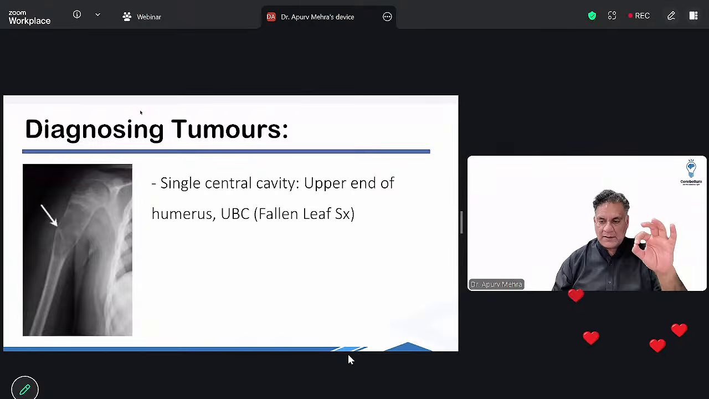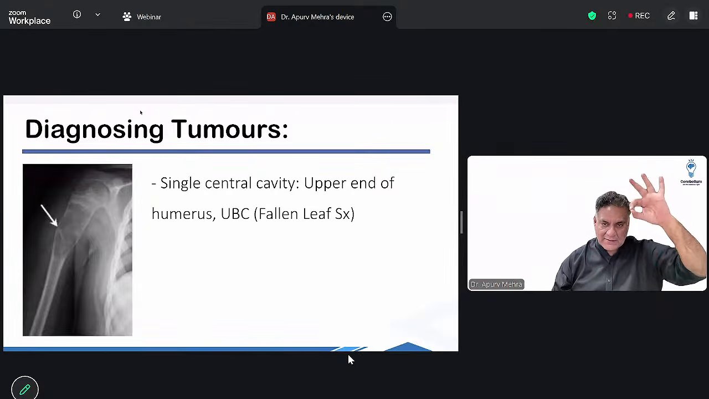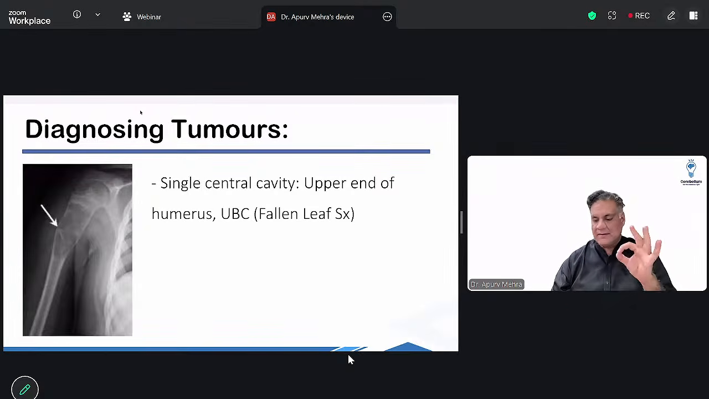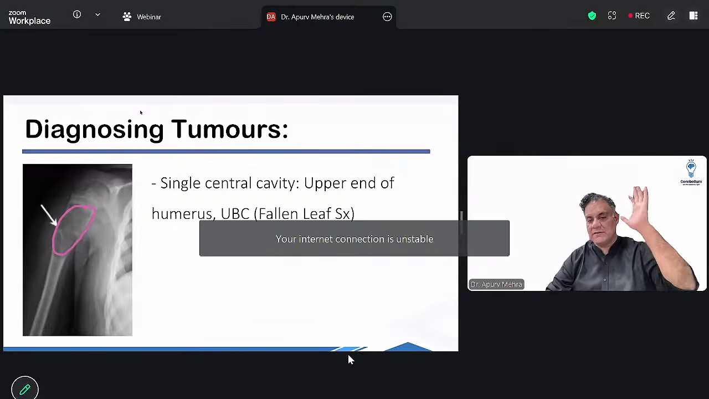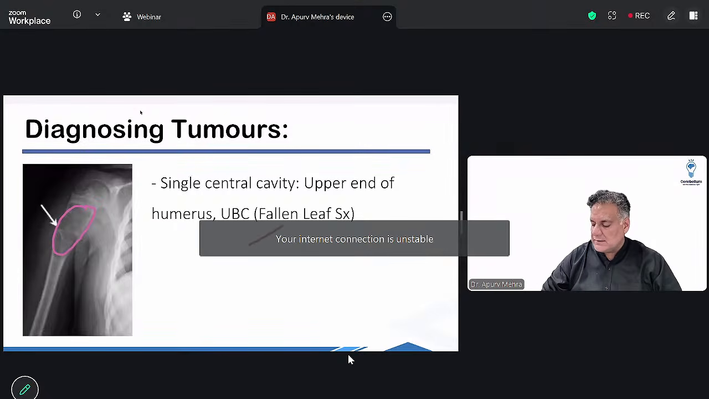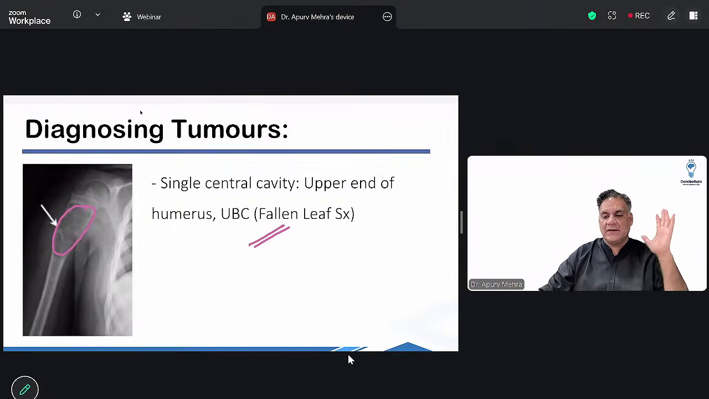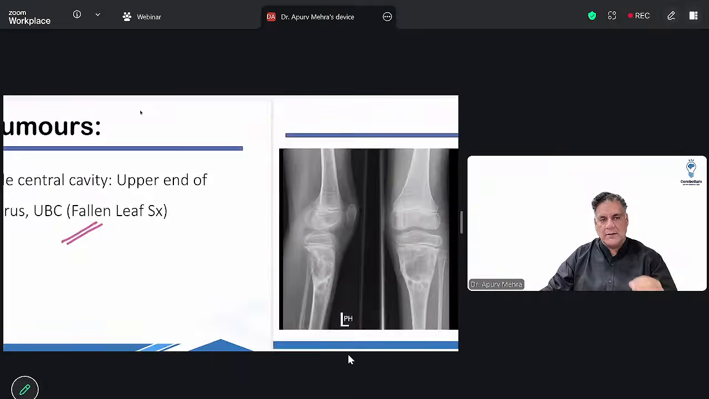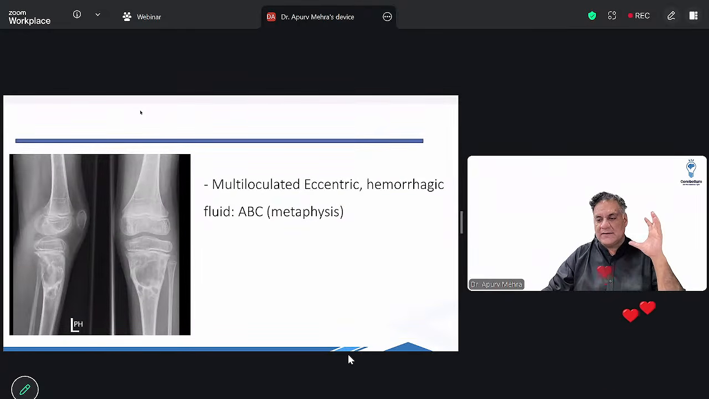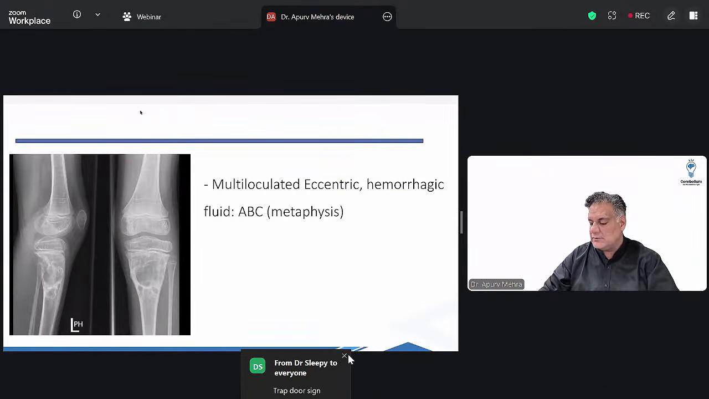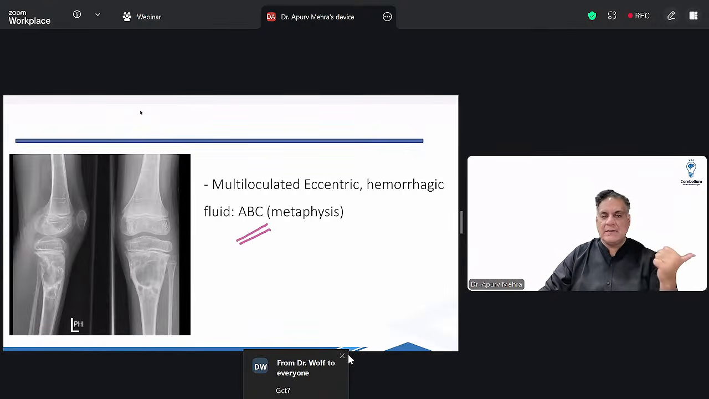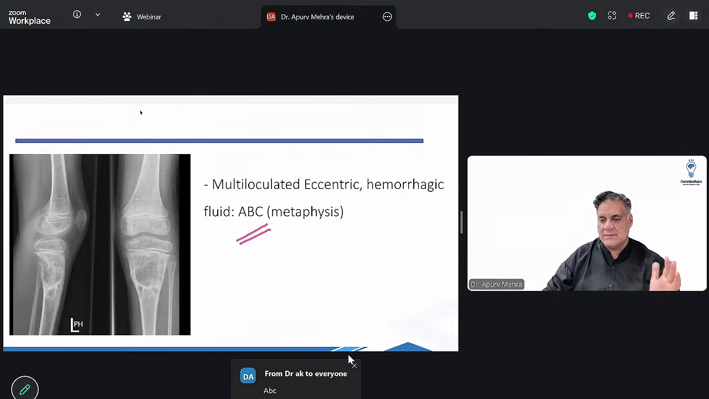Benign tumors की खासियत है single central cavity, right? Single central cavity. Upper end of humerus is unicameral bone cyst. And there will be a हड्डी का टुकड़ा in it, fallen leaf sign. Number one. Multiloculated eccentric, multiple गड्ढे filled with blood fluid, aneurysmal bone cyst. Both are in the metaphysis. UBC, ABC.